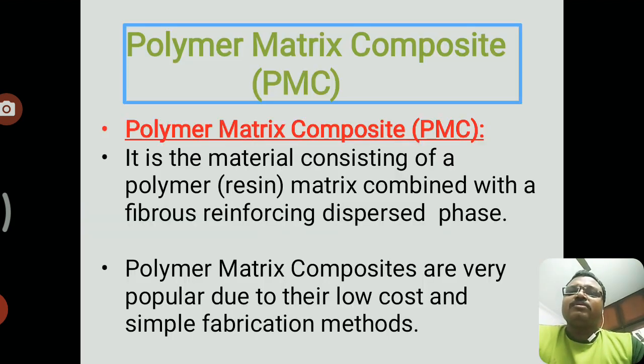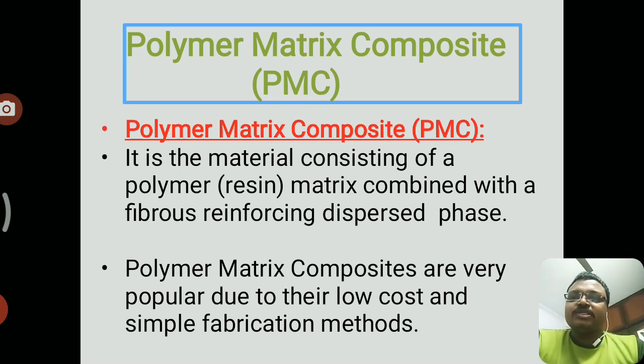Next, what are polymer matrix composites? It is the material consisting of polymer, that is resin, as a matrix, combined with a fiber reinforcement. So we are using reinforcement as fibers and fillers.